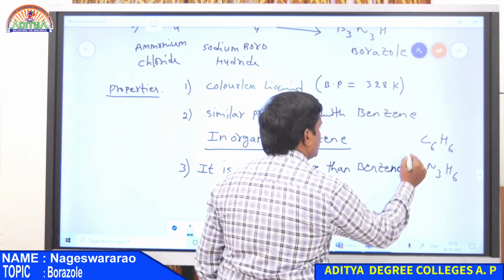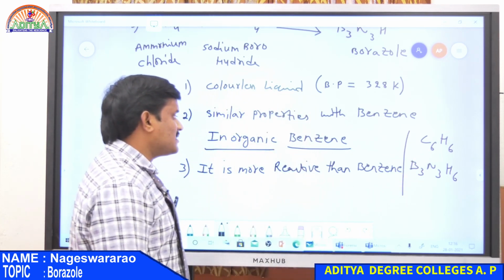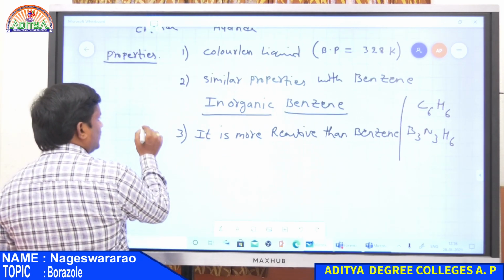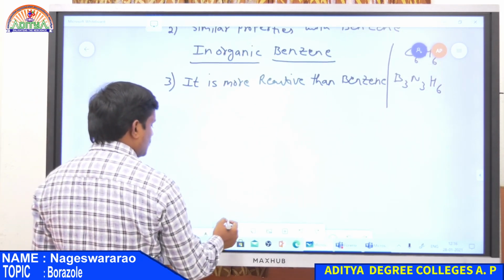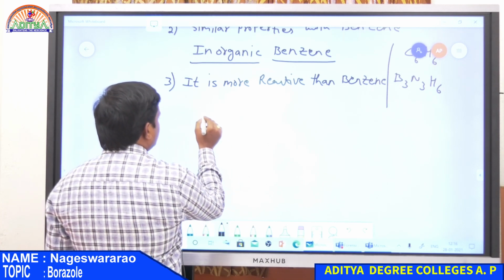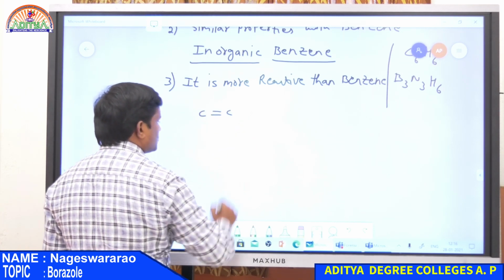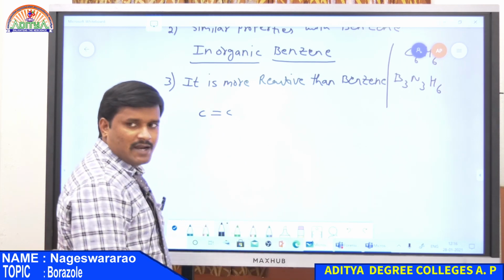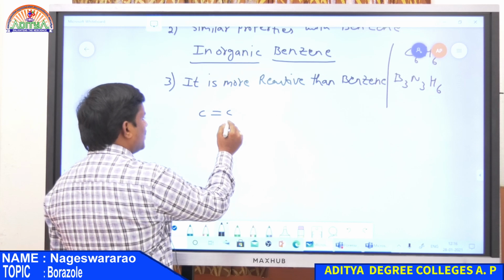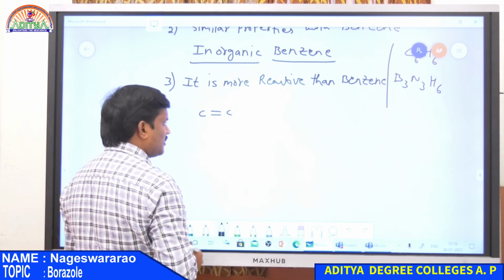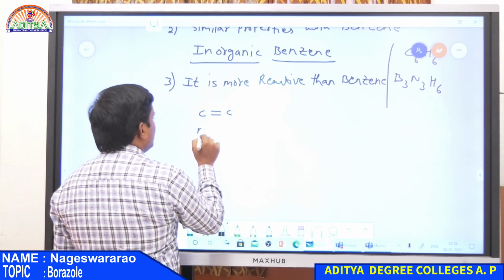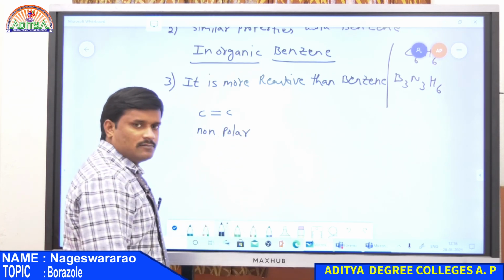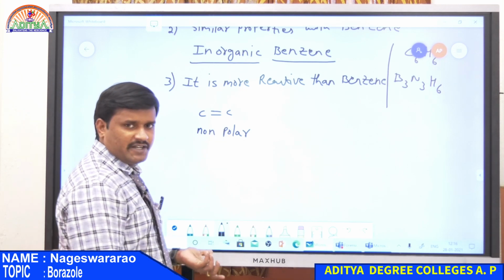Borazole is more reactive than benzene. So why is it more reactive than benzene? This is because in the case of benzene, there exists a double bond between the carbon atoms. Both are carbon atoms, having the same atoms, therefore this bond is a non-polar bond. This is non-polar because both have the same electronegativity.